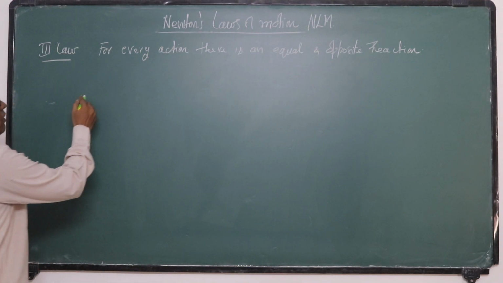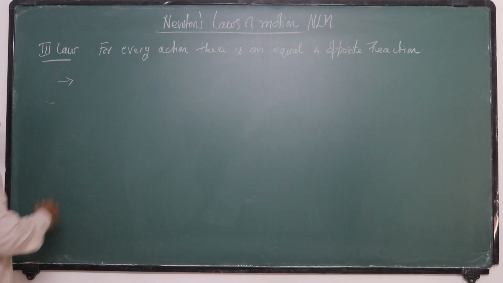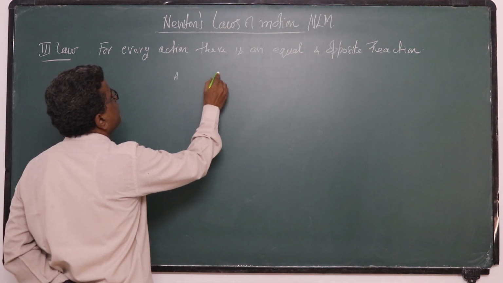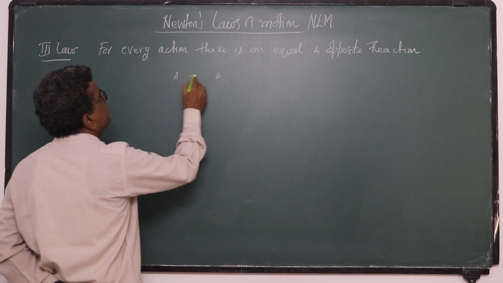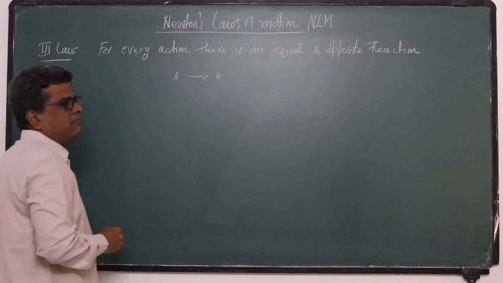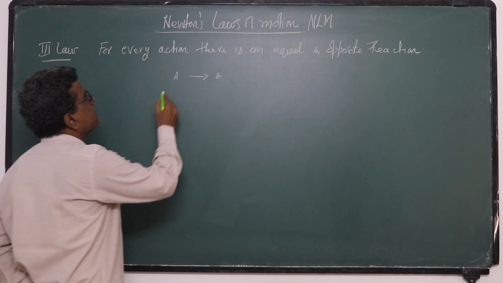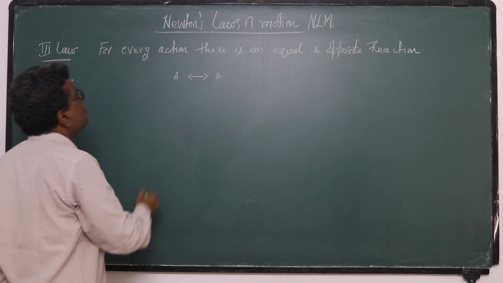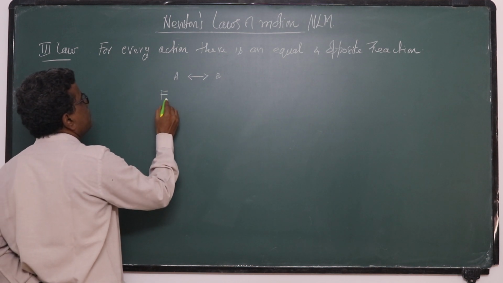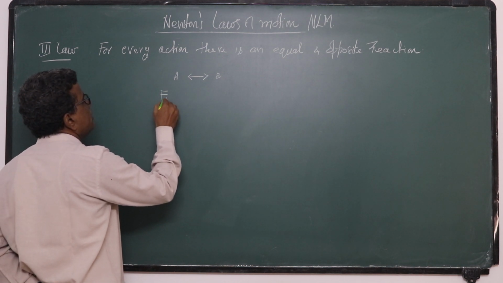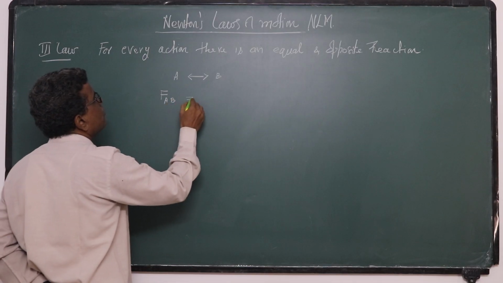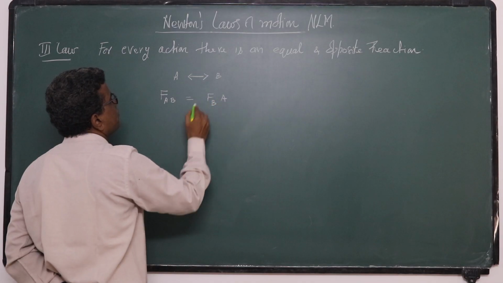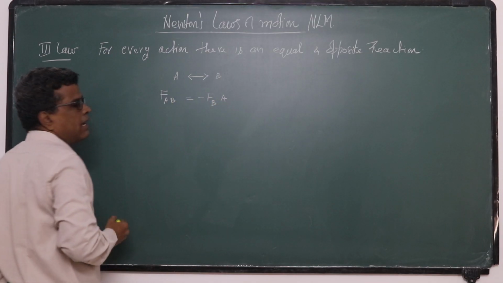According to Newton's third law, suppose there are two bodies A and B. Because of the contact between these two, if A exerts a force on B, then B exerts a force on A. The force exerted on A by B is equal to the force exerted on B by A, but in the opposite direction.